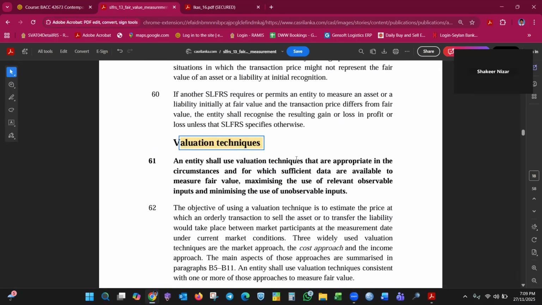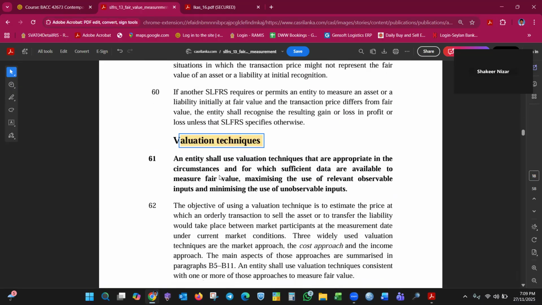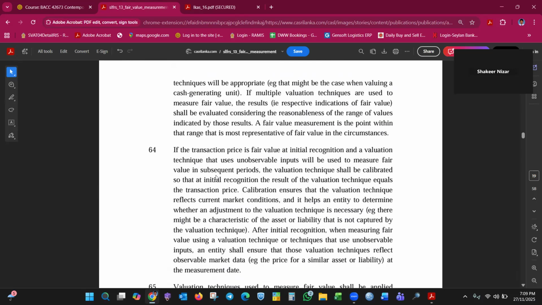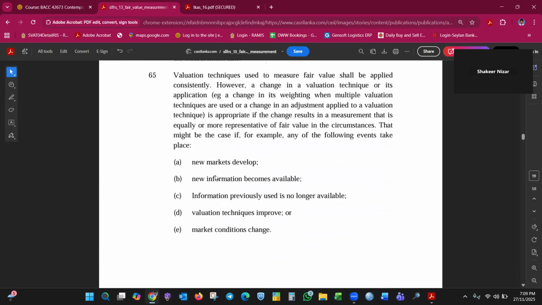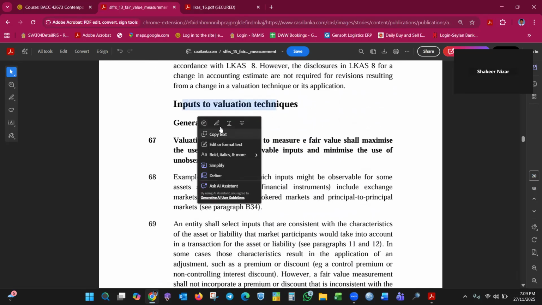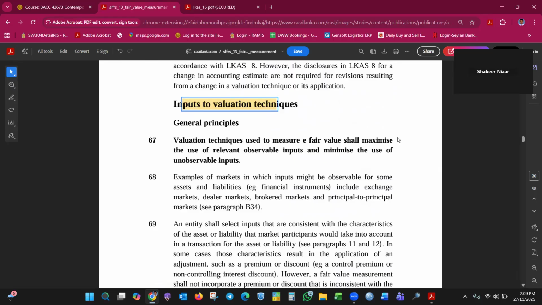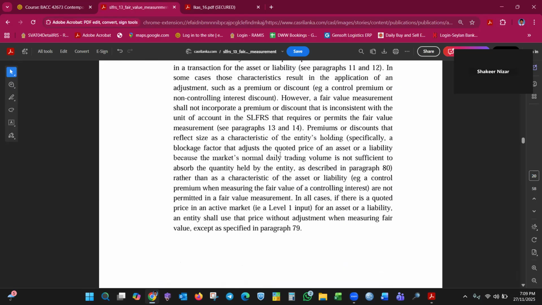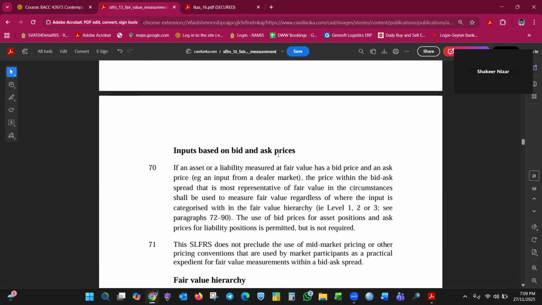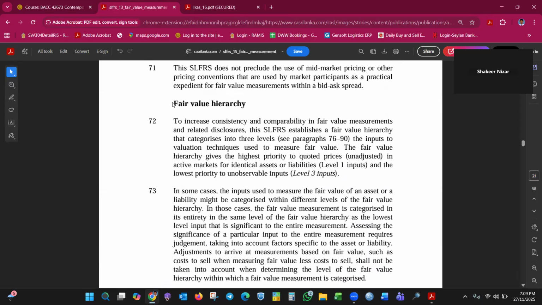An entity shall use valuation techniques that are appropriate in the circumstances and for which sufficient data is available. Inputs to valuation techniques: valuation techniques used to measure fair value shall maximize the use of relevant observable inputs and minimize the use of unobservable inputs.